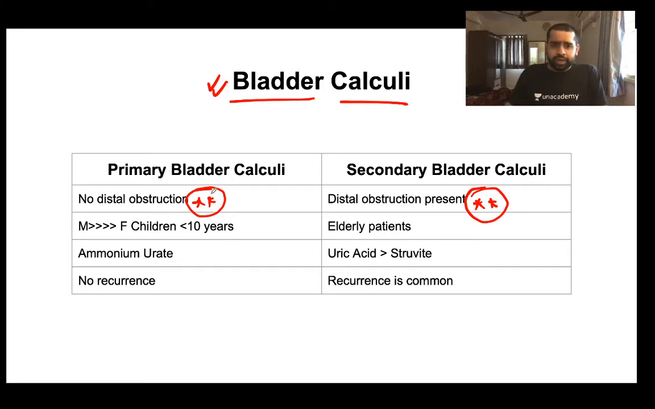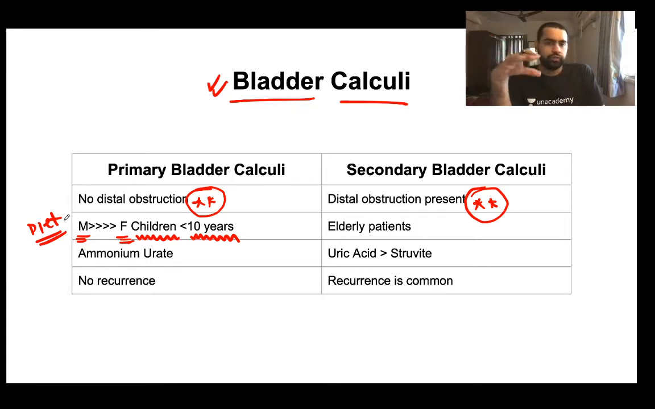Now, let us first talk about the primary bladder calculi. So primary bladder calculi is much more common in males as compared to females. Okay, so this is a fact which you need to remember, and it is more common in children who are less than 10 years of age. Why? Because this is associated with the diet. So in these children, what is happening? Their diet is kind of deficient in phosphate, and basically it is a cereal deficient diet,